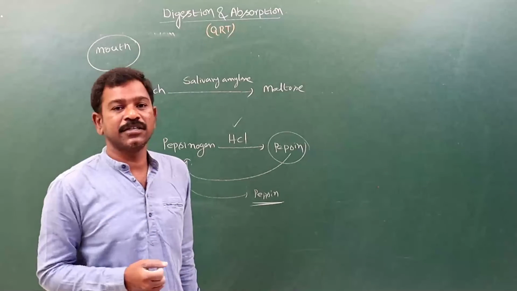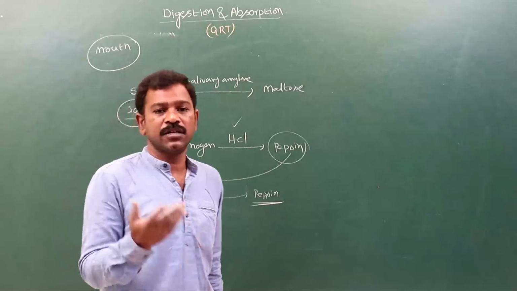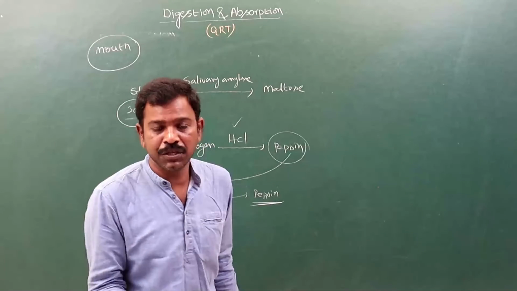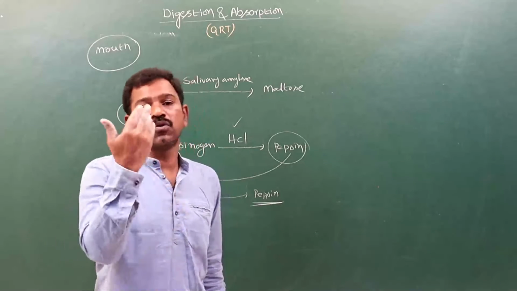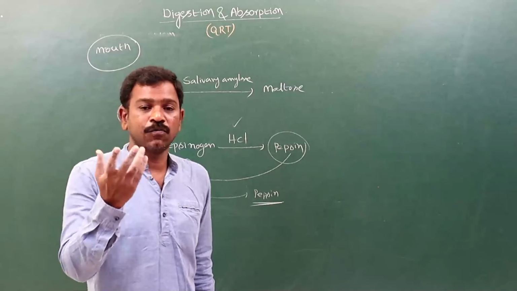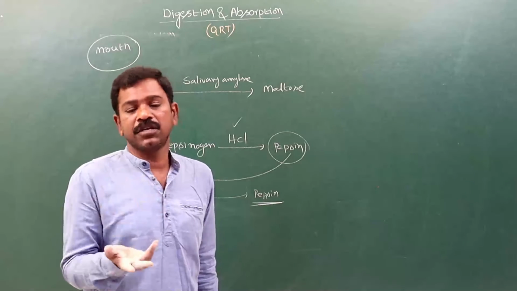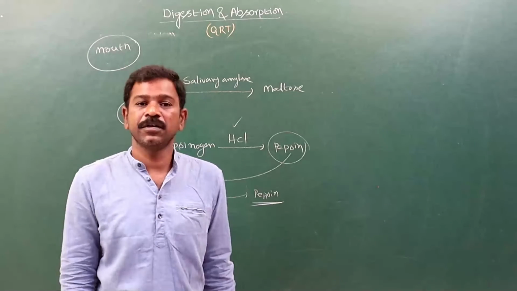If the food is not digested, there is no absorption, and we won't get the energy. That undigested food goes outside as vomiting. Fermentation is happening and it goes outside as vomiting.